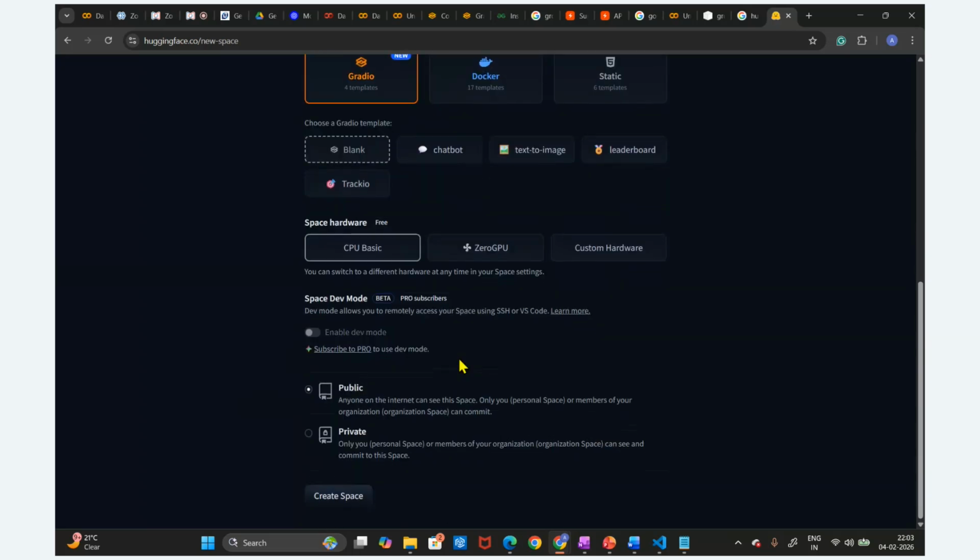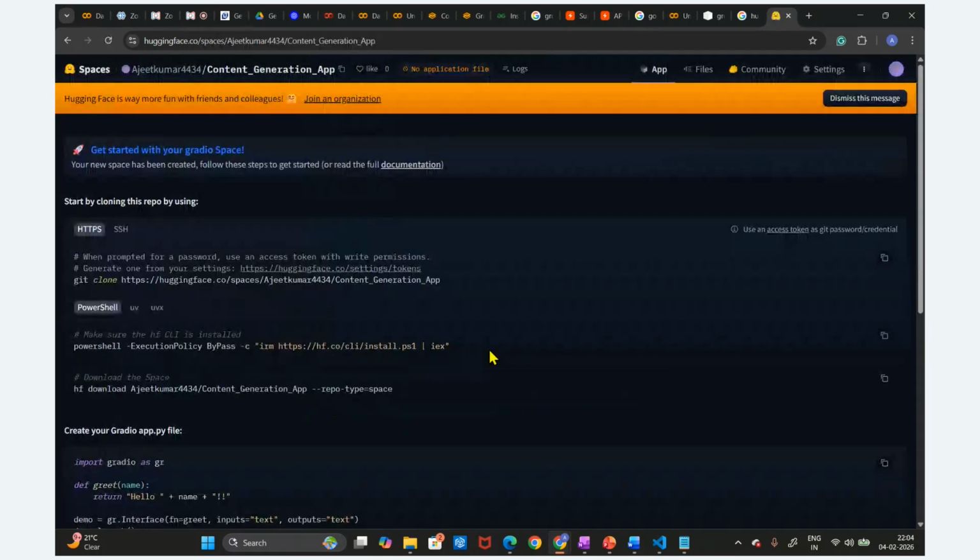Okay, and now we are going to utilize this public application, right? We are going to deploy this public application. So I'm going to create one page. Okay, this page is created, guys. What is this page that is created?